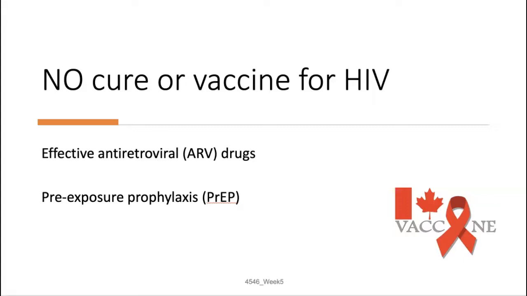PrEP has also come on the market, pre-exposure prophylaxis. It's an HIV prevention method in which people who don't have HIV take the medication to reduce their risk of getting HIV if they are exposed to the virus. PrEP can stop HIV from taking hold and spreading throughout your body. It's prescribed to HIV negative adults and adolescents who are at high risk of getting HIV through sex or injection drug use.